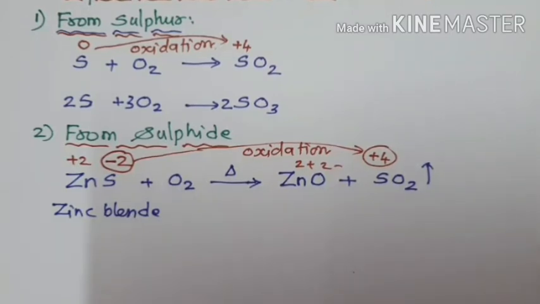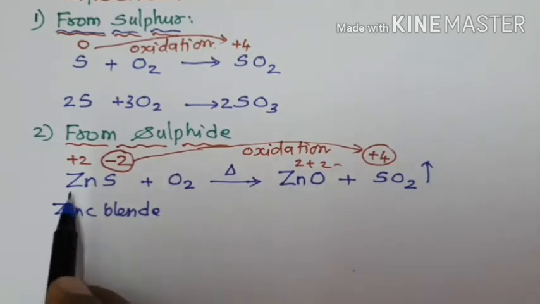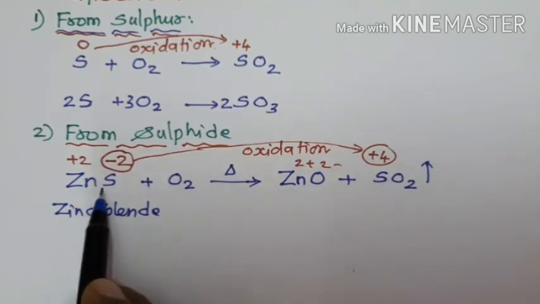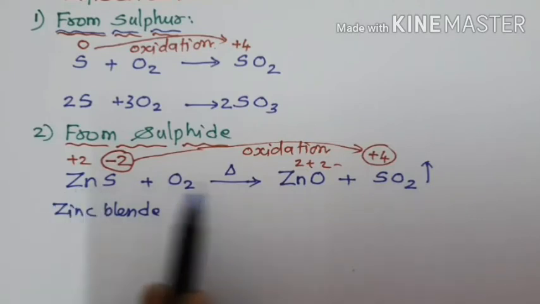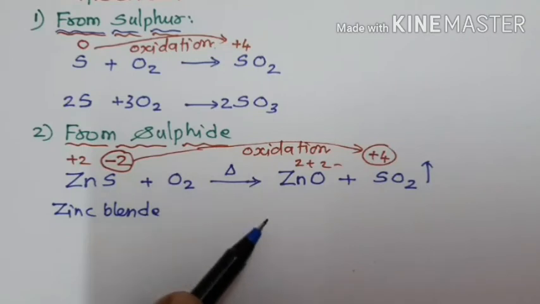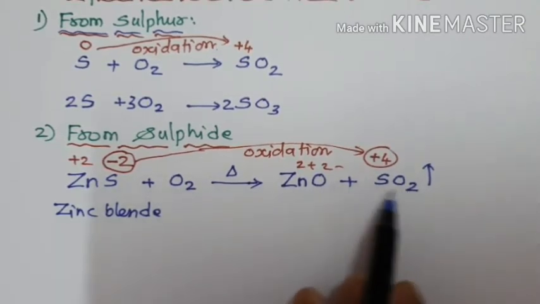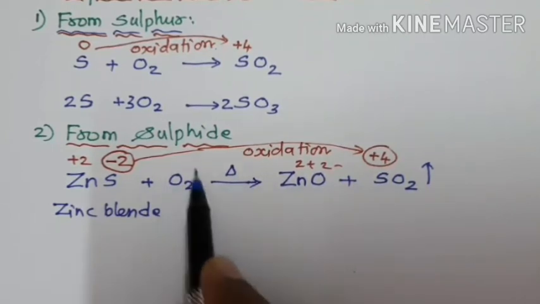In the fractional method, first we have to balance the other elements except oxygen. We have two other elements, one is zinc, another one is sulfur. One Zn, one sulfur, one sulfur. Already the other elements are balanced. In the second step, count the number of oxygen atoms which are present opposite to the side of the O2.